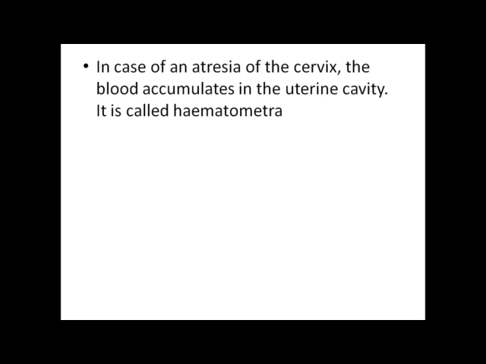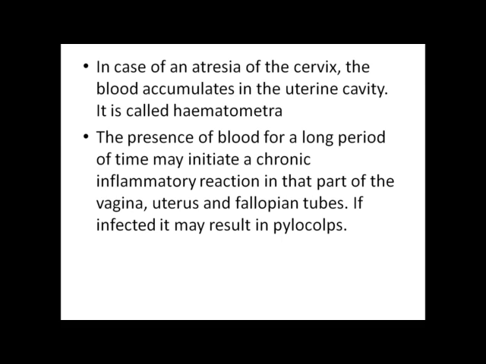In case of an atresia of the cervix, the blood accumulates in the uterine cavity. It is called haematometra. The presence of blood for a long period of time may initiate a chronic inflammatory reaction in that part of the vagina, uterus and fallopian tubes. If infected, it may result in pyocolpos.